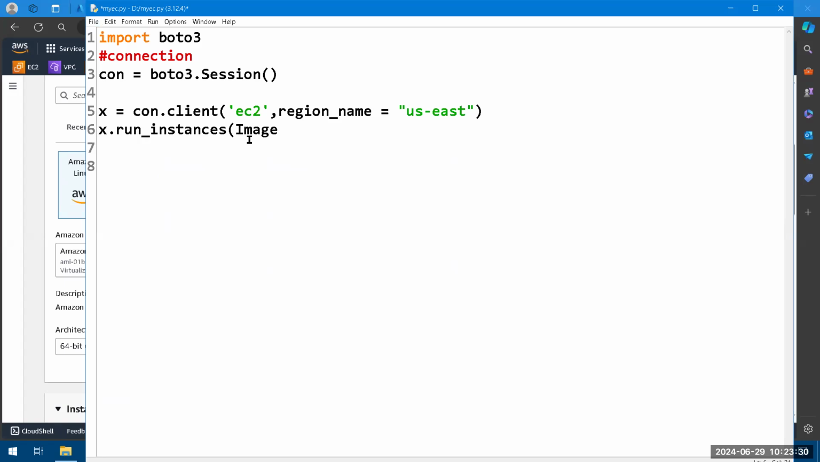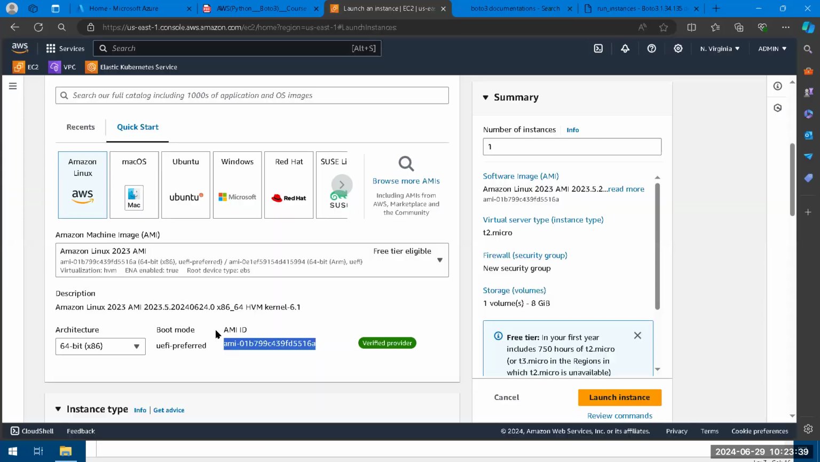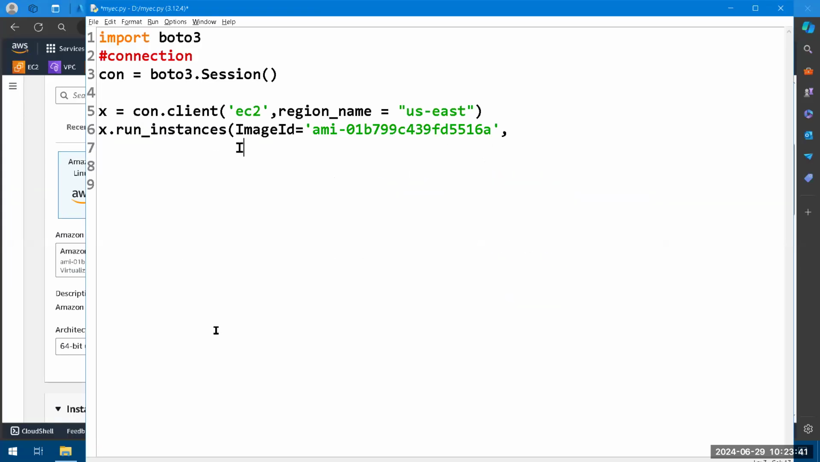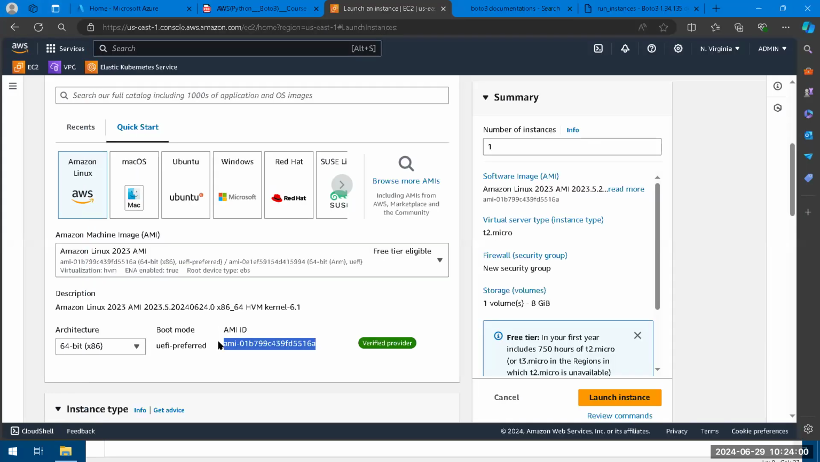ImageId, this is the one. And then next word, InstanceType, like t2.micro. Max count: I want to create 4 maximum, minimum count 1. It will create 1 to 4, any one of them, based on your availability. See, I'm not writing anything. How do I know these words? From here only I'm picking them up.